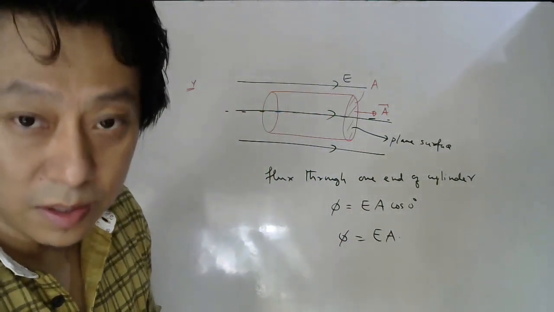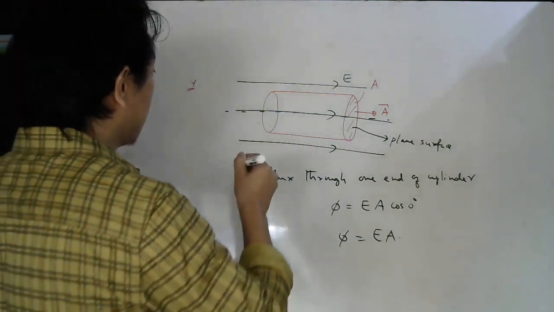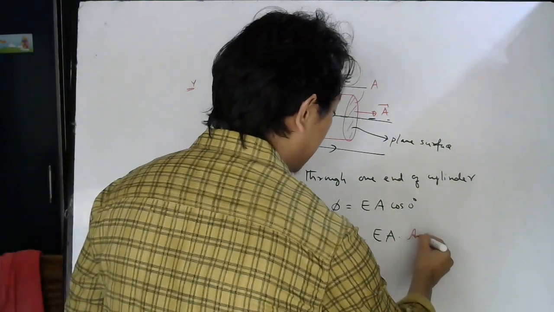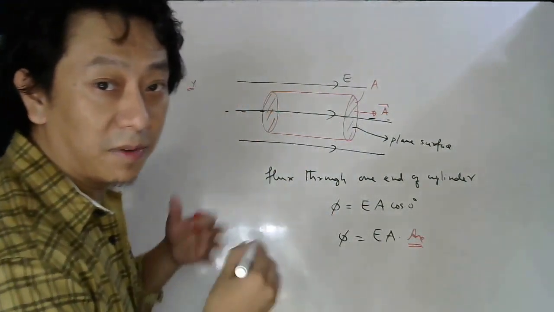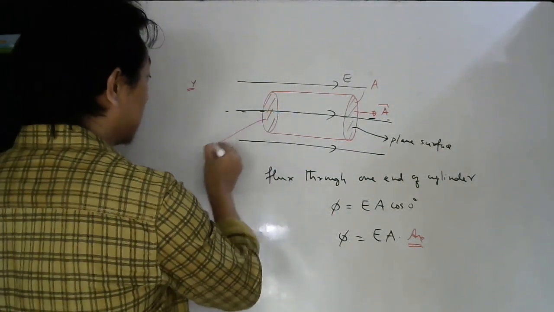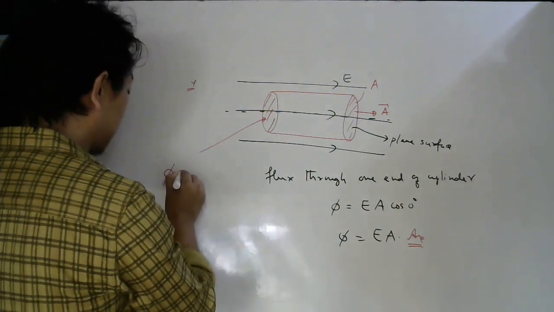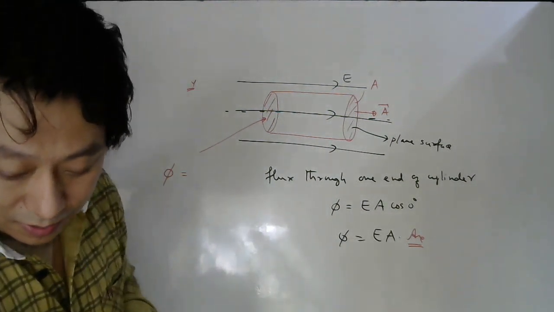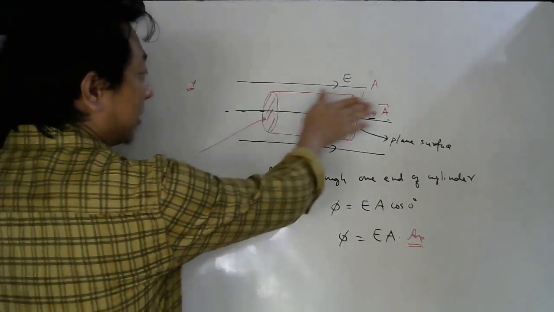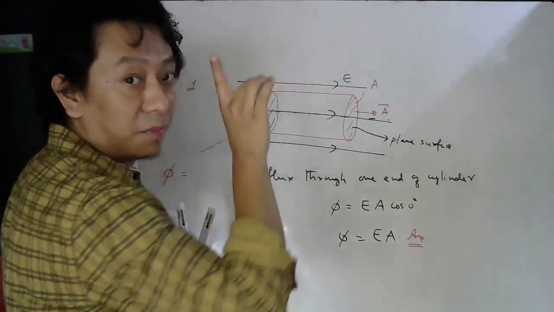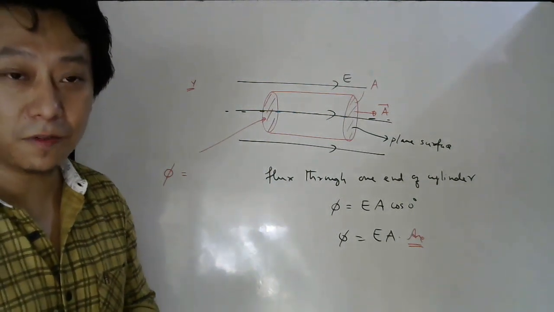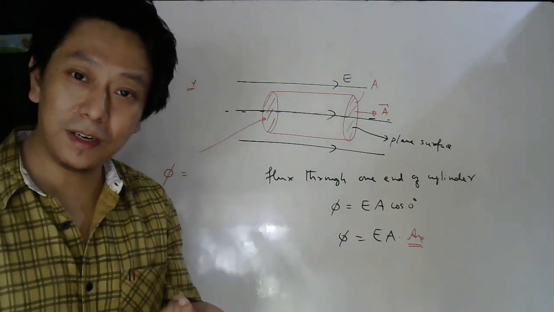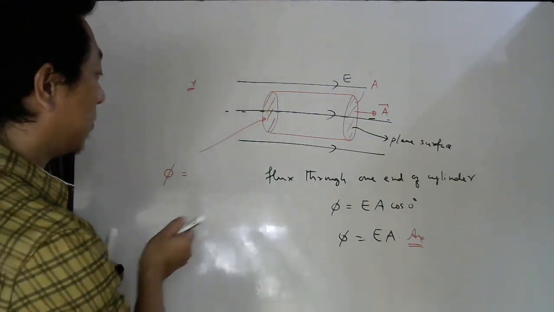Can you tell me what would be the flux through this surface? So this is the answer of the question. Okay, let me ask some extra questions. What will be the flux through this other surface? Can you guess quickly? Where is the electric field? This way only. Everywhere the electric field is uniform. Uniform means everywhere it is the same in magnitude and direction. So everywhere the electric field is E.